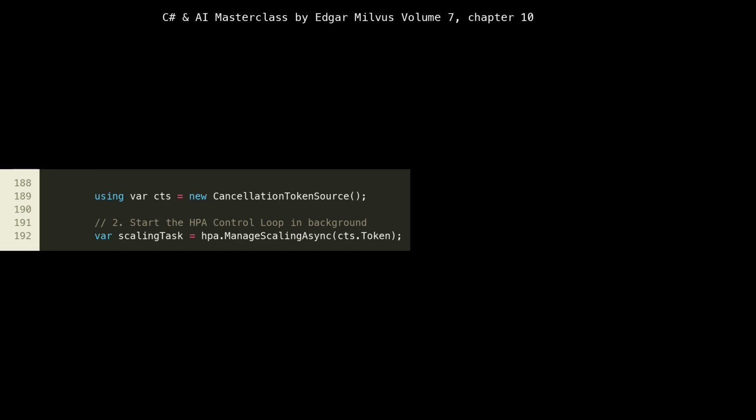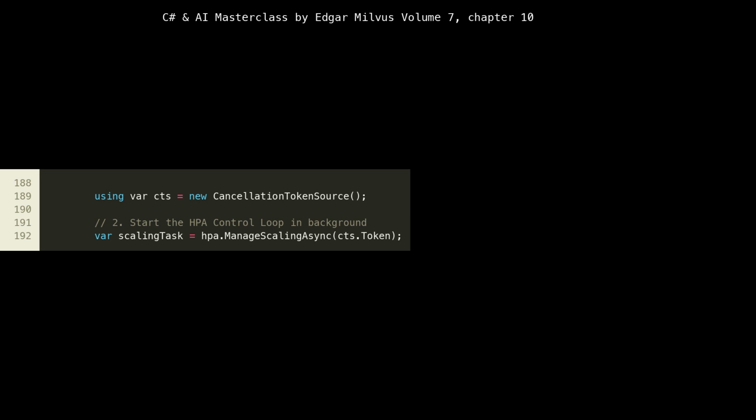Here, using var cts = new CancellationTokenSource initializes a cancellation token source. This is a standard .NET pattern for managing the cancellation of asynchronous operations. It allows us to signal to our long-running tasks, like the HPA control loop and the monitor, that they should gracefully shut down when the simulation concludes.